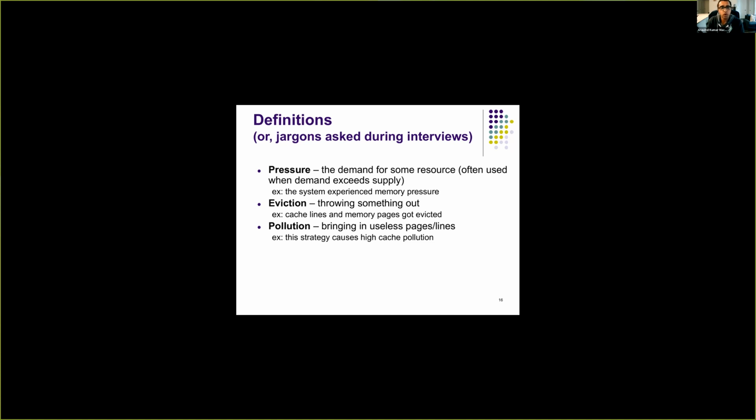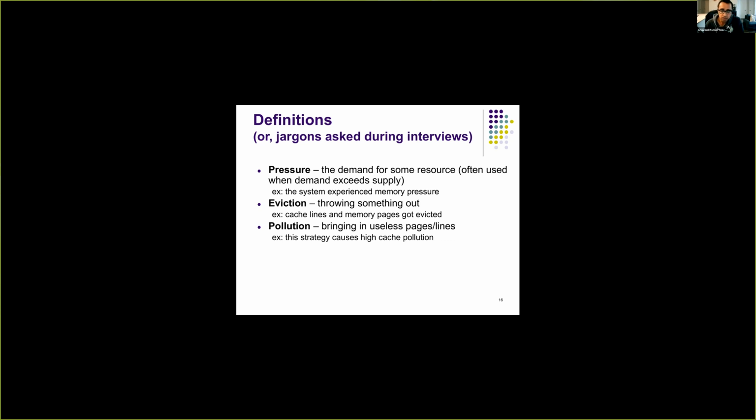Before looking into those algorithms, let's look at a few definitions that are used while trying to explain various page replacement algorithms. These are also things that you may be asked if you go for any job interview related to operating systems companies, or in general these definitions are good to know.